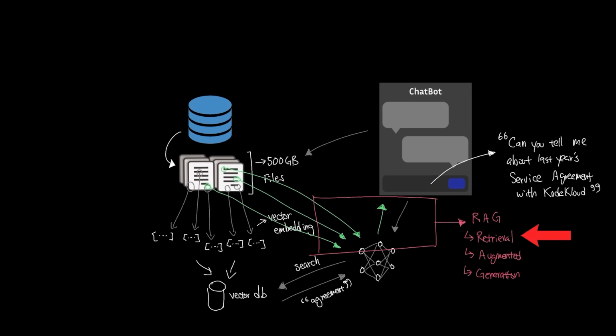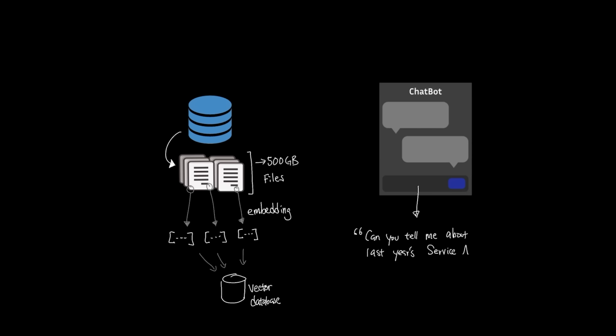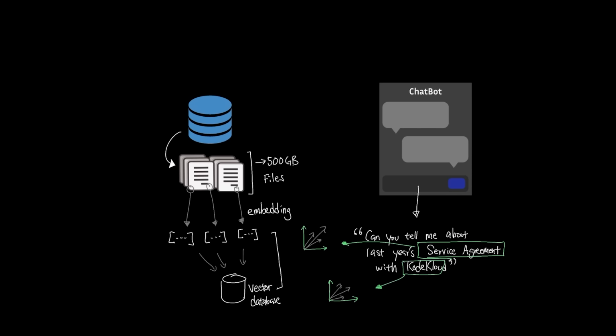Starting with retrieval. Just like how we converted the documents into vector embeddings to store them into the database, we do the exact same step for the question that reads, can you tell me about last year's service agreement with CodeCloud? Once the word embedding for the question is generated, the embedding for the question is compared against the embedding of the documents. This type of search is called semantic search, where instead of searching by static keywords to find relevant contents based on its matching, the meaning and the context of the query is used to match against the existing document.